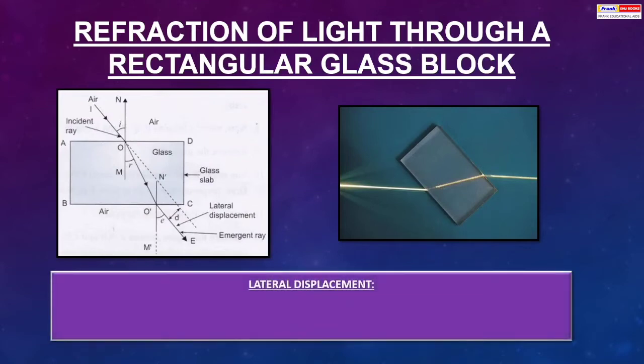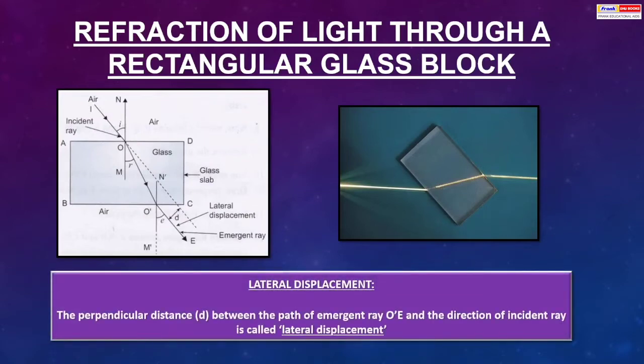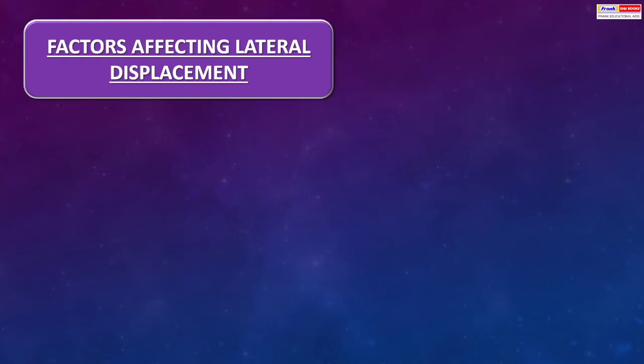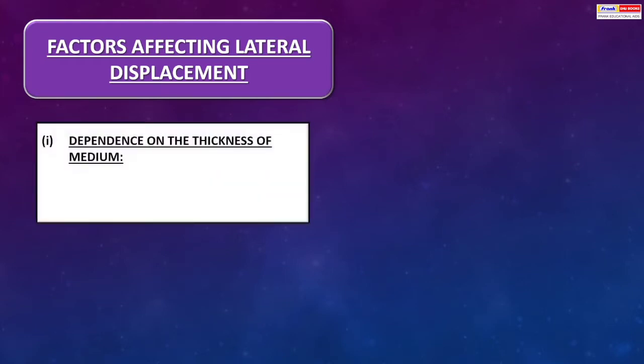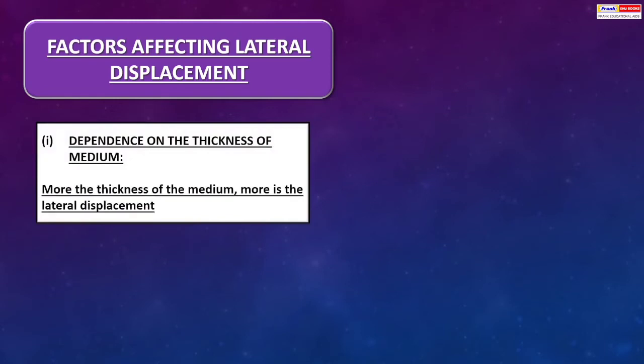Lateral displacement. The perpendicular distance between the path of the emergent ray and the direction of the incident ray is called lateral displacement. Factors affecting lateral displacement. Dependence on the thickness of medium. More the thickness of the medium, more is the lateral displacement.